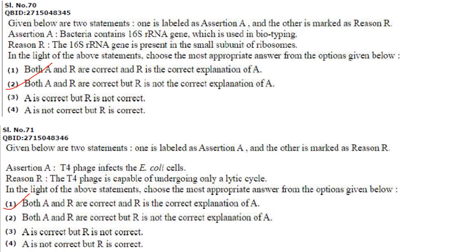Then next one. Again assertion and reason. T4 phage infects the E. coli cell. T4 phage is capable of undergoing only a lytic cycle. Yes, that is correct. They infect the E. coli cell and they undergo lytic cycle. They break open the E. coli cell and come out and again infect the next E. coli cells. So both A and R are correct and R is the correct explanation of A.